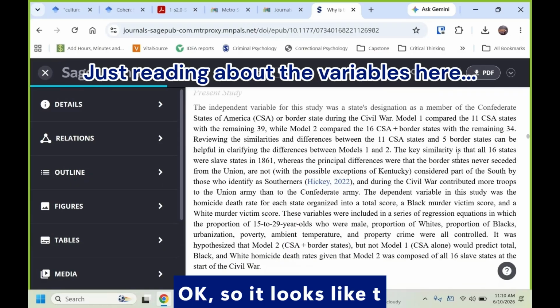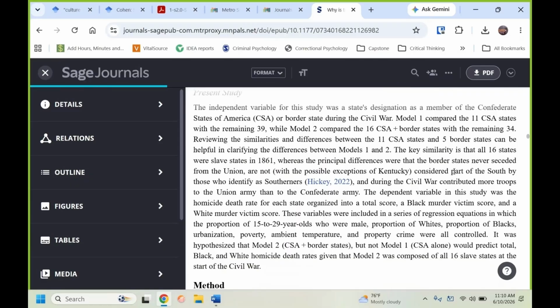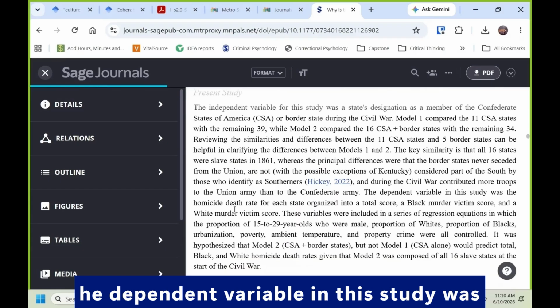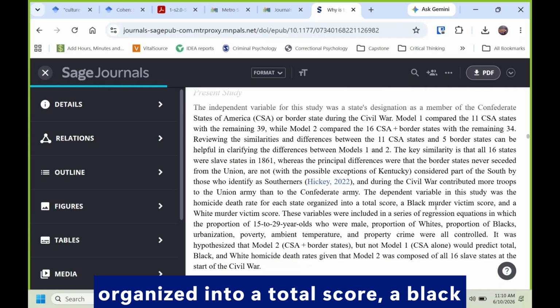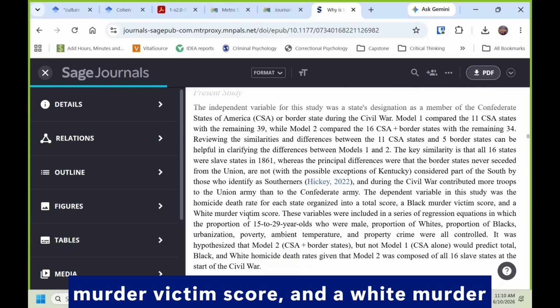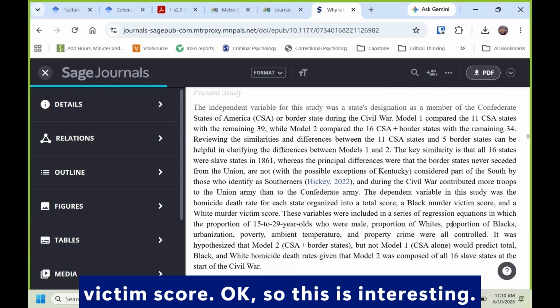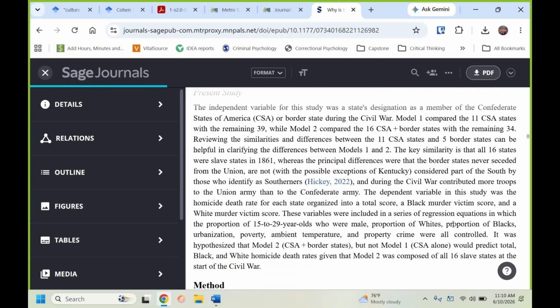Okay, so it looks like the dependent variable in the study was the homicide death rate for each state, organized into a total score, a black murder victim score, and a white murder victim score. Okay, so this is interesting.